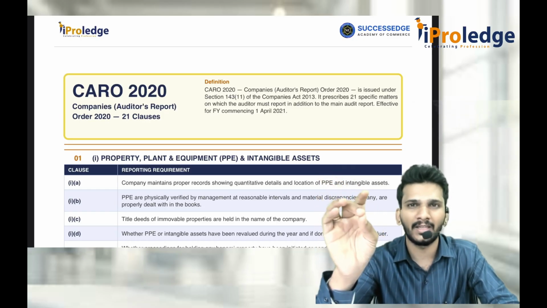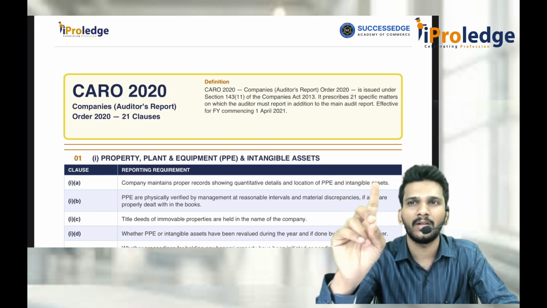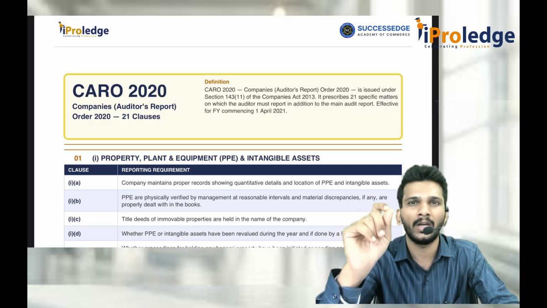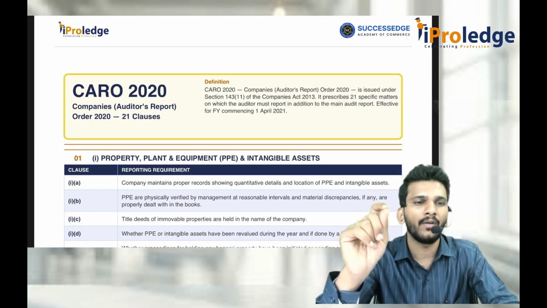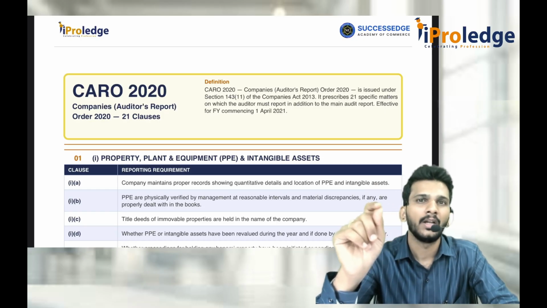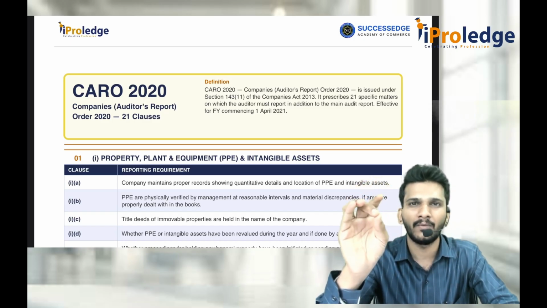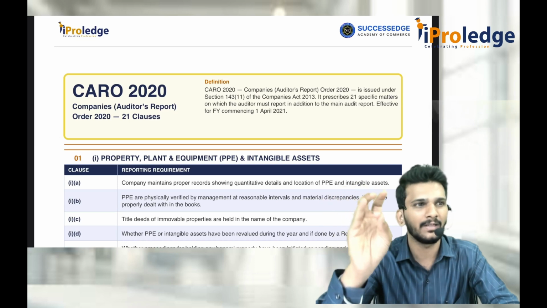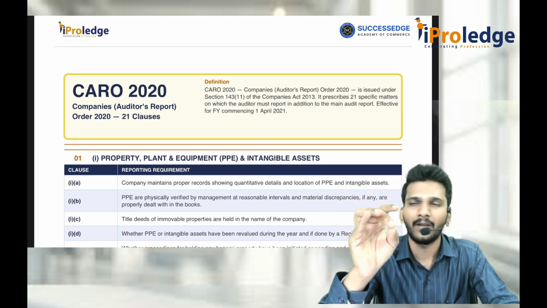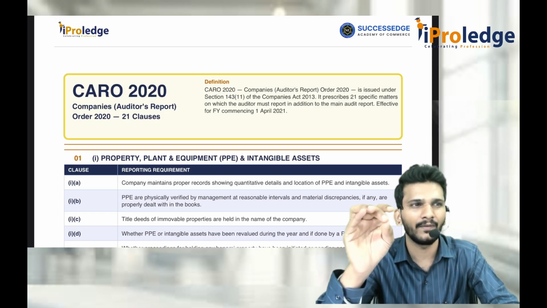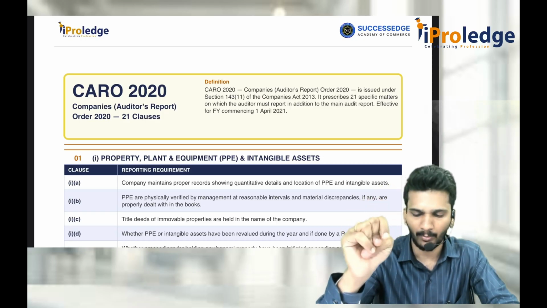In 143(1) and 143(3), two specific things are there. The first one is duty to inquire, 143(1). 143(3) is talking about duty to report. Now 143(1), 143(3) and 143(12) we'll discuss a bit later. First we'll focus on a very important 5 marks examination question, that is CARO 2020. 5 marks will definitely come, 5 or 6 marks in the CARO part.